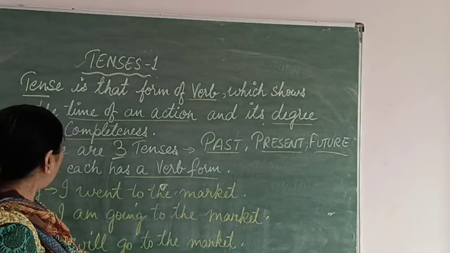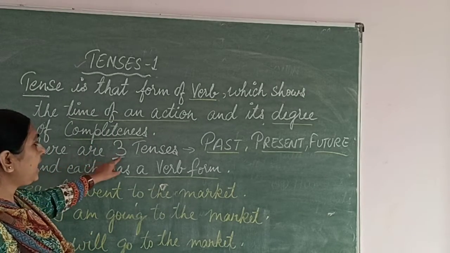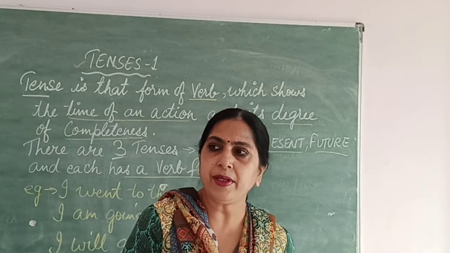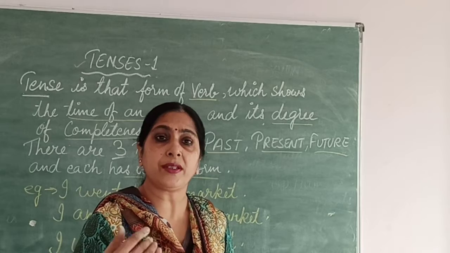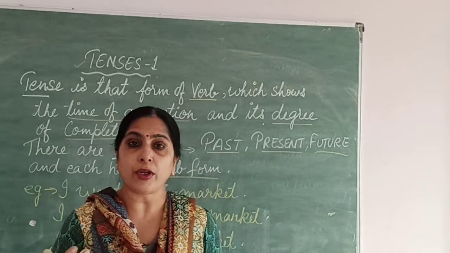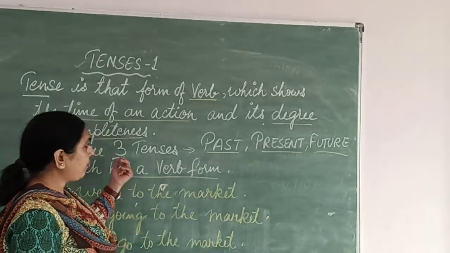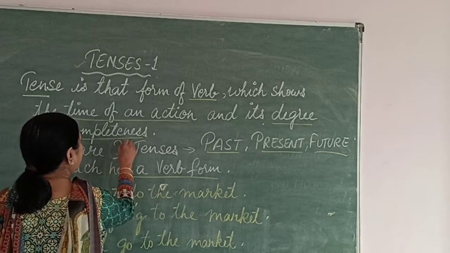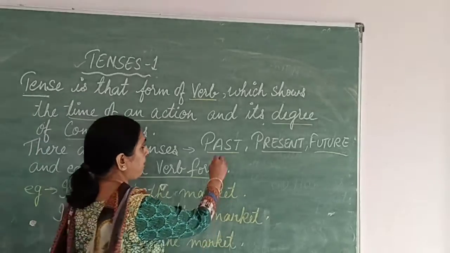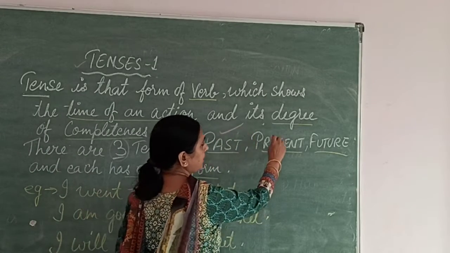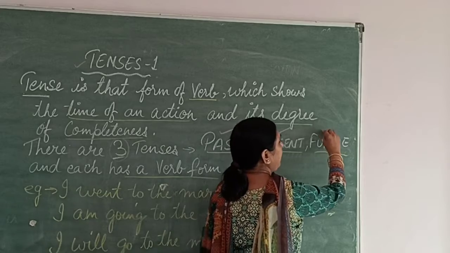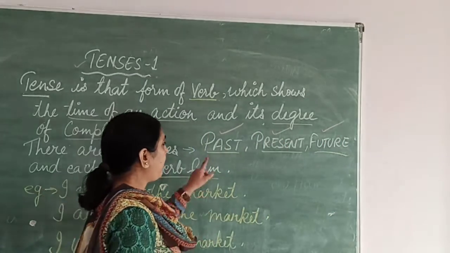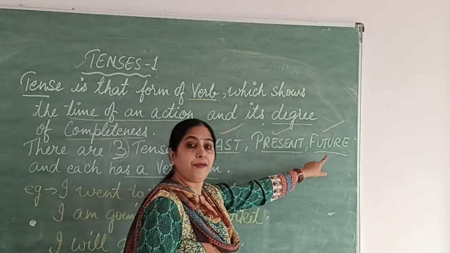Yes. So there are three tenses. There are three tenses in your smaller classes. You must have studied in your class 4th, 5th what is tense. You must be having an idea of what is tense. Even if you don't have, now you will revise and then you will recollect. So there are three tenses, right? Past tense, present tense and future tense. Now you remember? So what are the three tenses? Past tense, present tense and future tense.